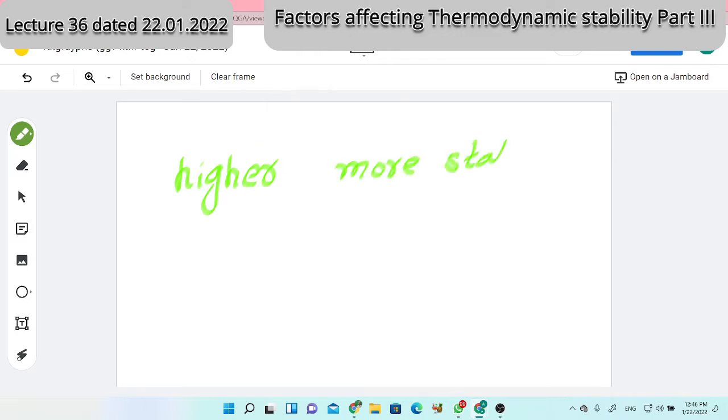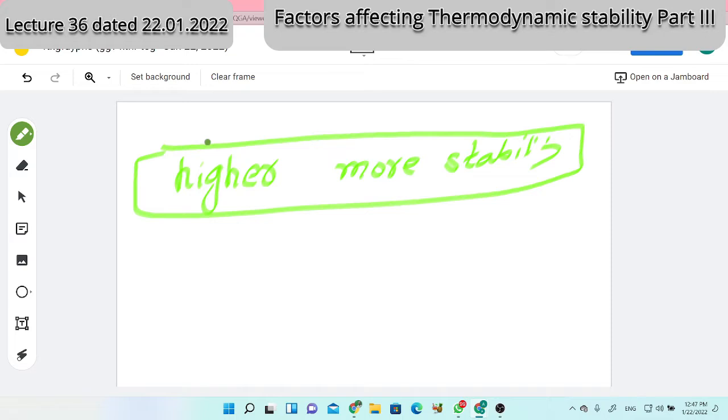Because we're talking about thermodynamic stability, it is a rough thermodynamic concept. Of course, the category of the metal matters, but in a broad sense, the stronger the ligand, the more the stability. Stronger ligand means what? It is a stronger Lewis base. Why is it a Lewis base? Because it donates the lone pair. Therefore, we say it is a strong Lewis base.